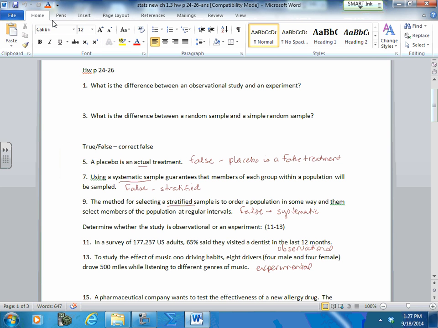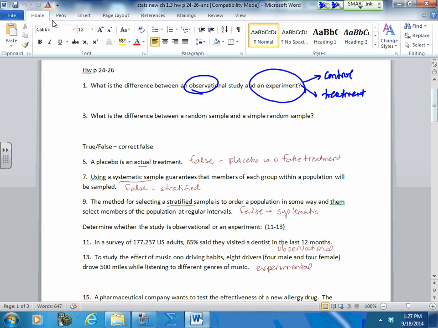The difference between observational and experiment: observational, you observe. You do not influence in any way. Experiment, you give something that is going to change a behavior. You have a control group, you have a treatment group.